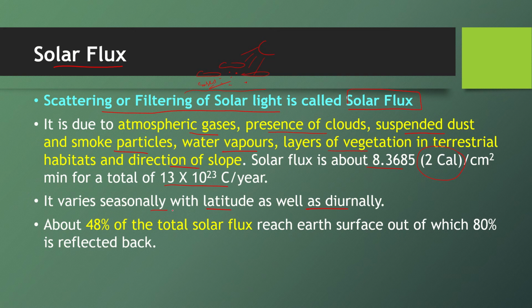It keeps on varying. Now, as an estimate, we say that 40% of the total solar flux reaches Earth's surface. Okay, means the rest, 52%, is blocked.